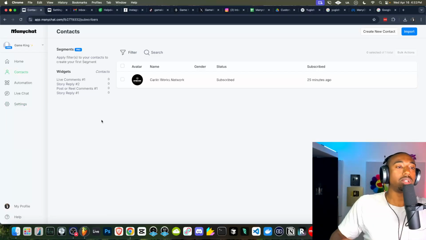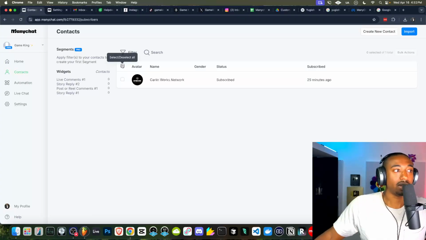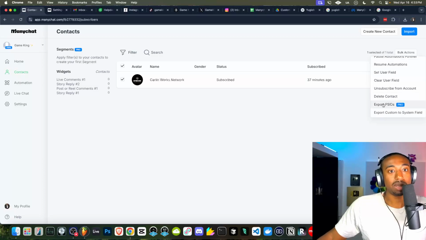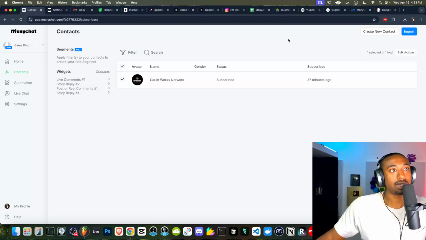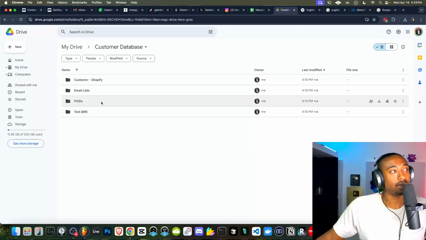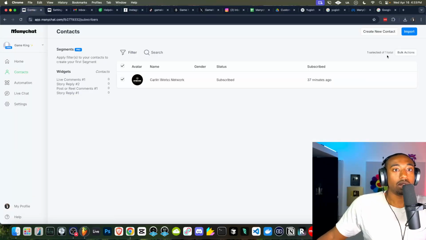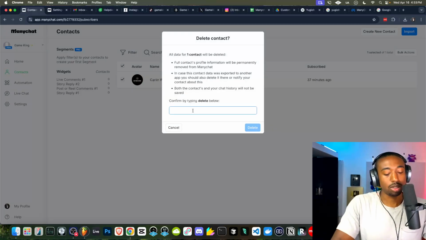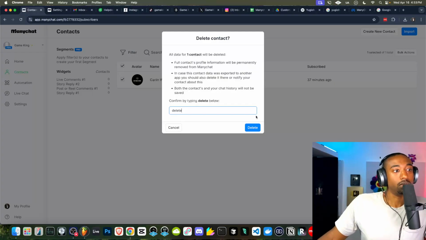Basically, what you want to do every 3 days, or every day, or every week, or whatever, is go to your contacts tab, click all, go to bulk actions, export the PSIDs like I showed you guys earlier, stash those in a Google Drive folder. Okay. And then you want to go to where it says bulk actions, and you want to delete the contacts, because you don't want to be charged for people just DMing you. And that's what this program will do.